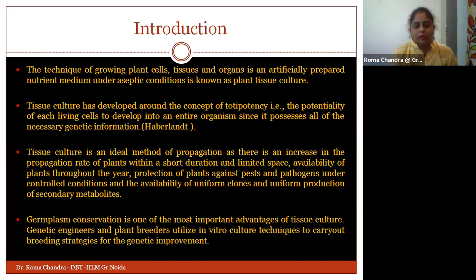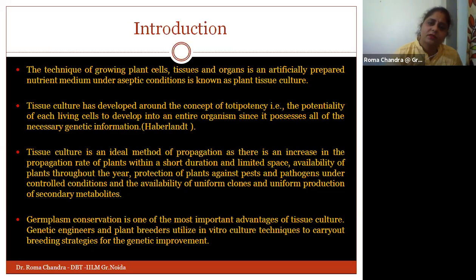So all these conditions can be created. We can have our artificially prepared conditions, and we can grow our plant in our own environment. All this comes under plant tissue culture, and PTC also helps with germplasm conservation, which is one of the important advantages of our tissue culture technique.